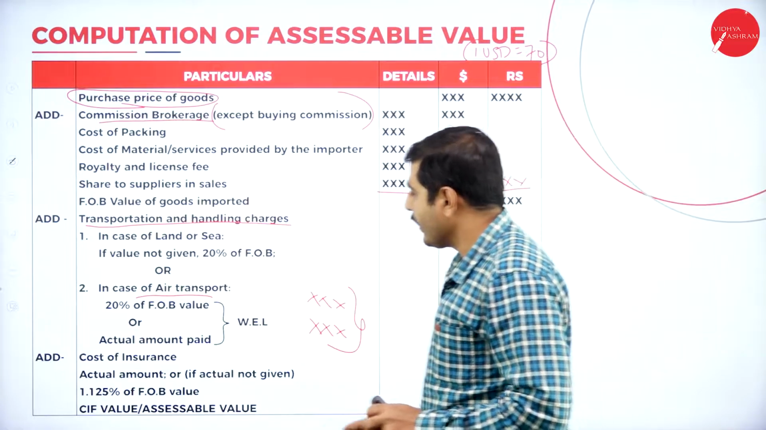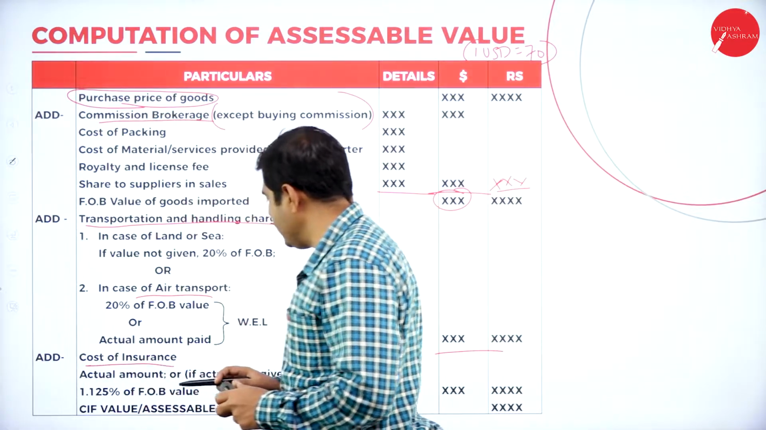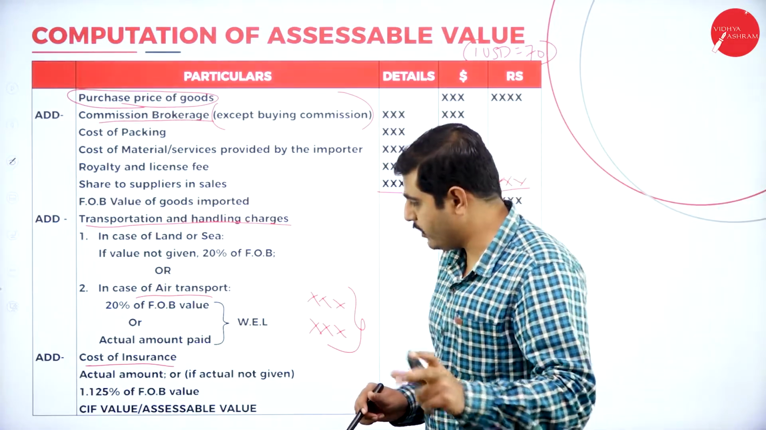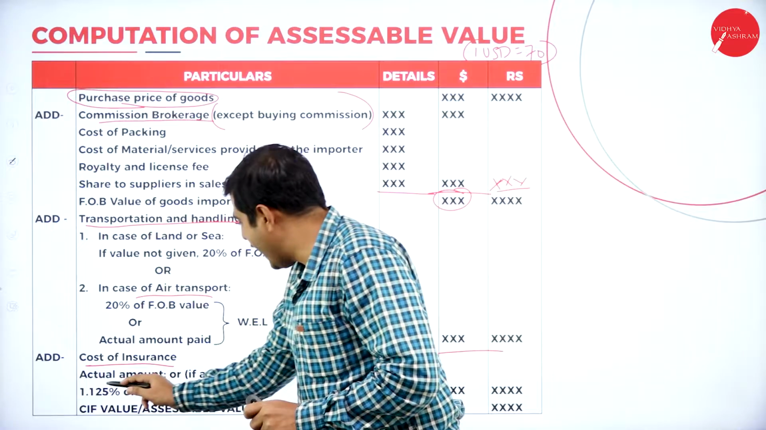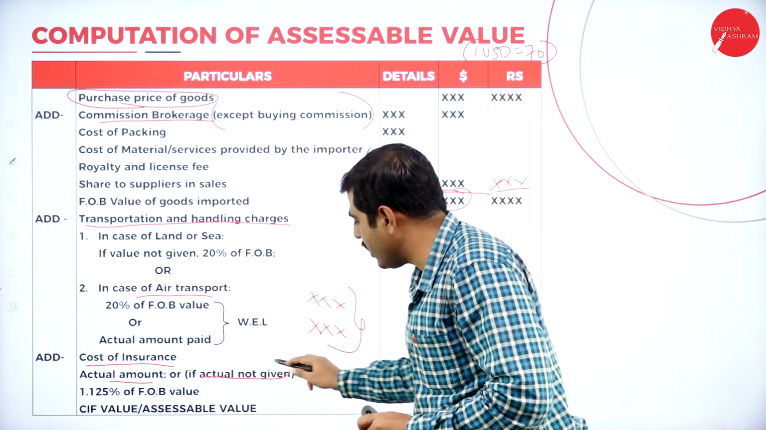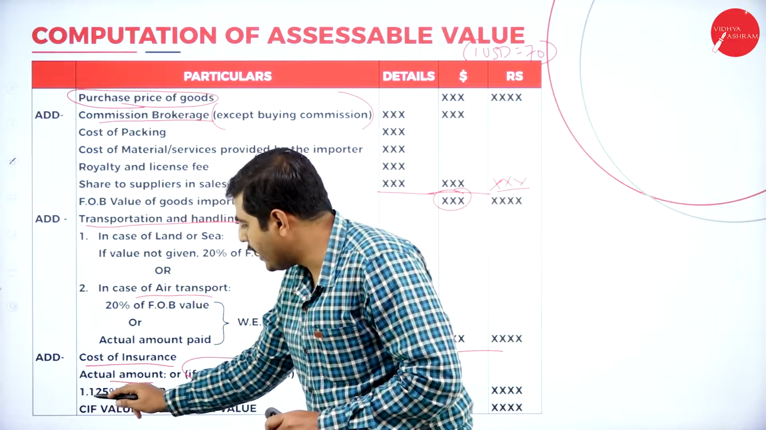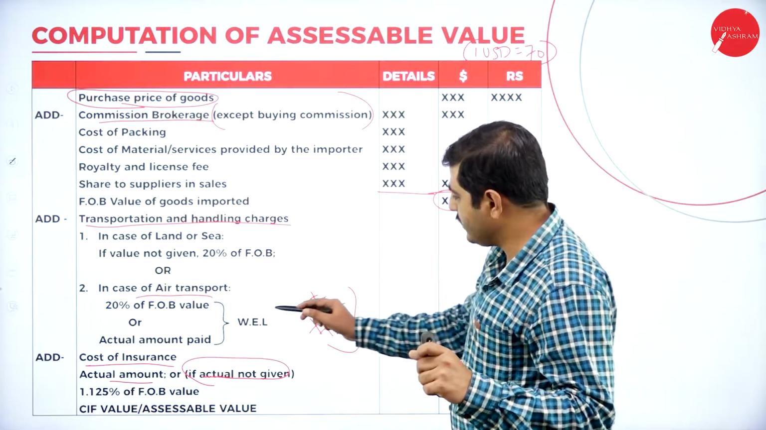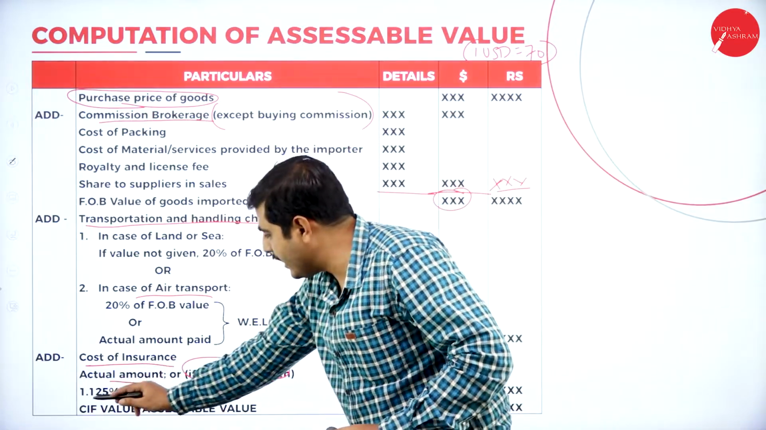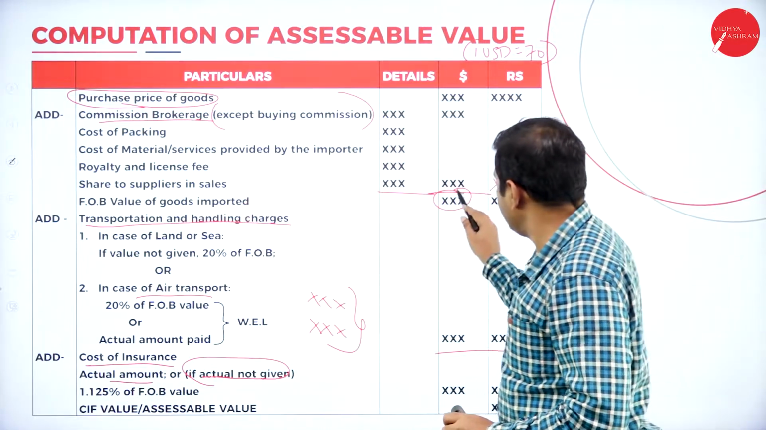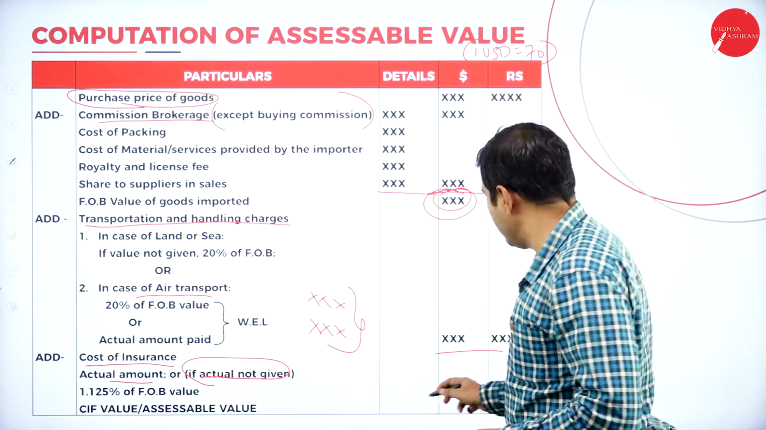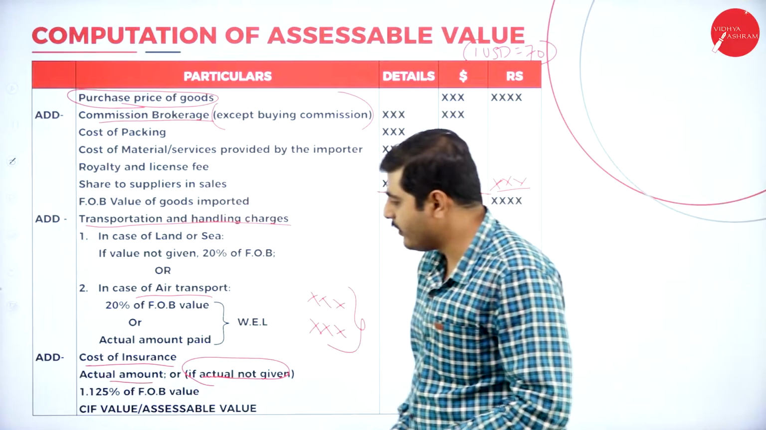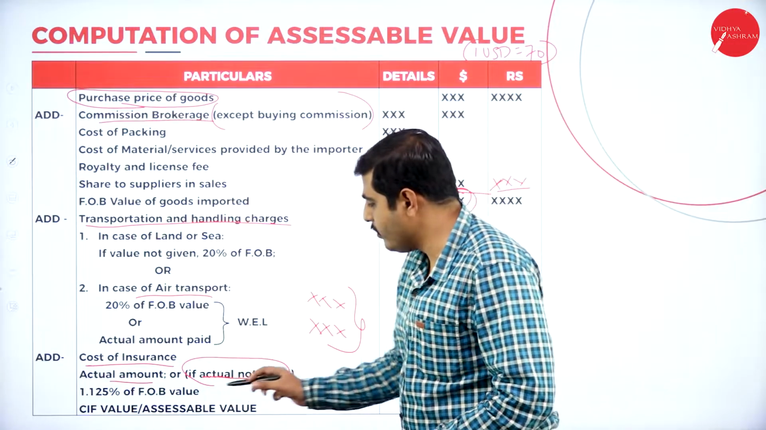Then we get cost of insurance. If they give the cost of insurance, take that amount. If they did not give the insurance amount, then we should make it 1.125% of the FOB value. This is the law, these are the rules. If the insurance amount is not given, we have to calculate 1.125% of the FOB value as the standard insurance amount. Add that amount, and we get the total amount. So we get the CAF value or assessable value.